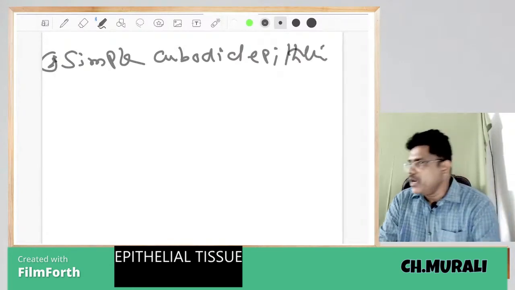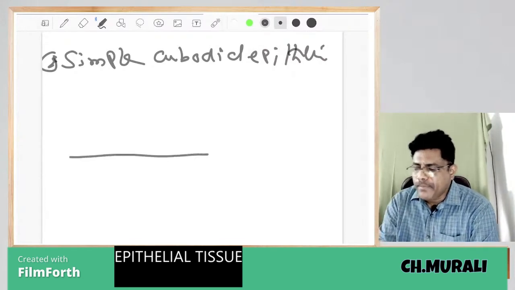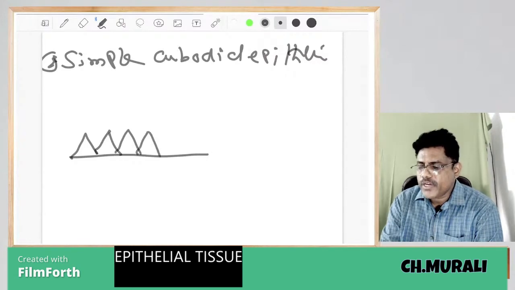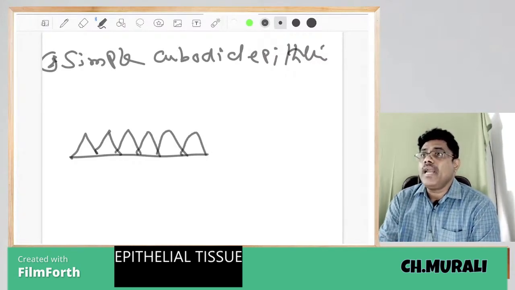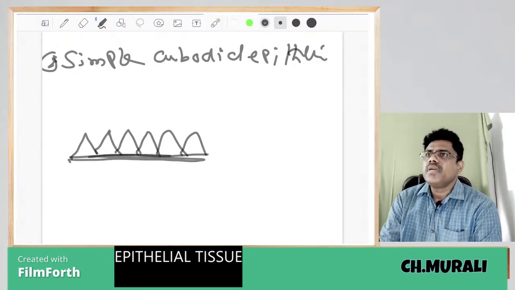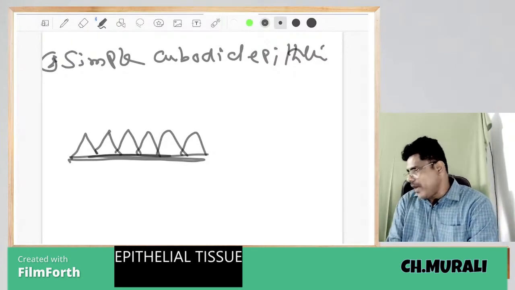Second one is simple cuboidal epithelium. The cells on the basement membrane are cube shaped. Simple cuboidal epithelium: on the basement membrane only one row of cells, and the cells are cube shaped. That is called simple cuboidal.